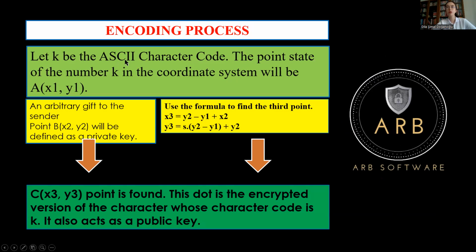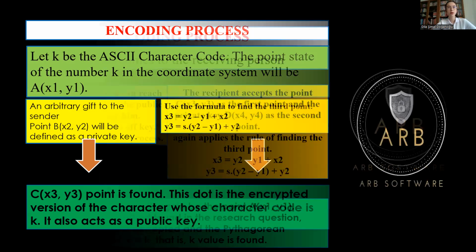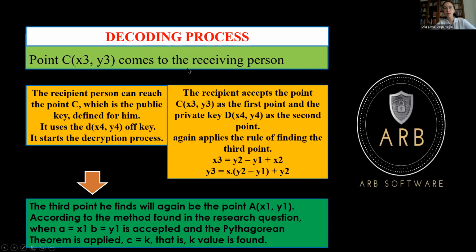The encoding process I will mention later in the software, so I'm just skipping this part. Like with key-based character codes, let's say A is x1, y1. An arbitrary point B is given to the sender as the public key. We use the formula to find the third point, and C is found. And here we just do everything backwards, but D comes in, and it uses the D private key. It starts with the decryption process.